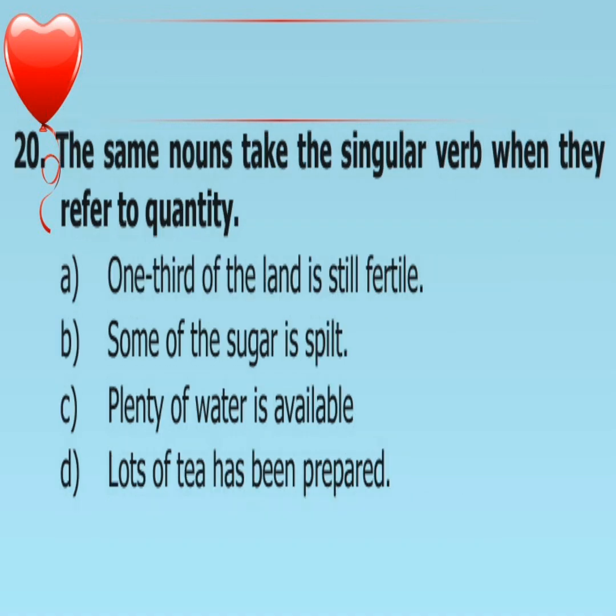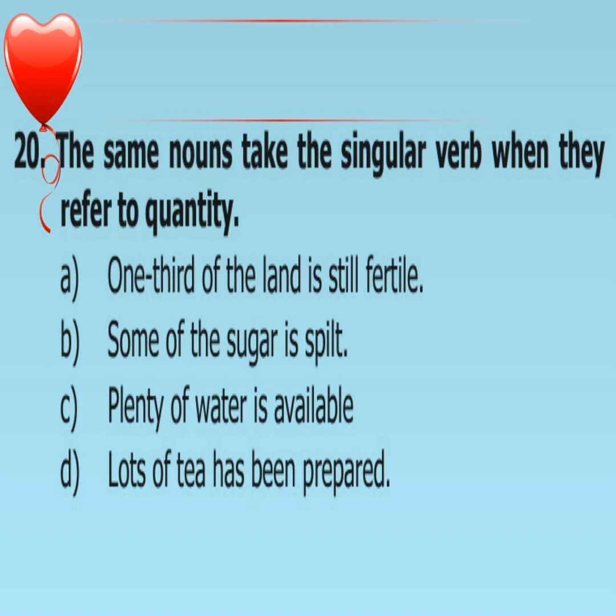The same nouns take the singular verb when they refer to quantity. That is, one third of the land is still fertile. Here, one third, that is quantity, is referred to, so the verb is singular, is. Some of the sugar is spilt. So here, some of refers to the quantity.